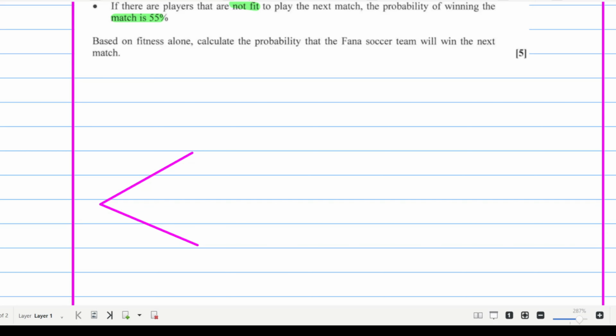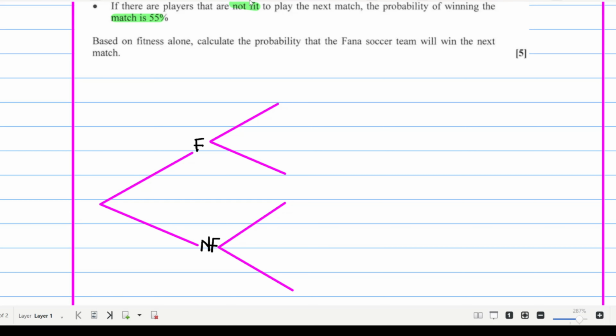I have two possibilities. Either my players are fit or my players are not fit. If they are fit, either they are going to win, or if they did not win, that means they are going to lose. They are not fit, but they can win. They are not fit, and there is a possibility that they can lose.